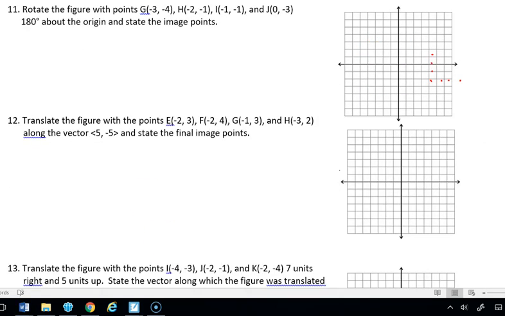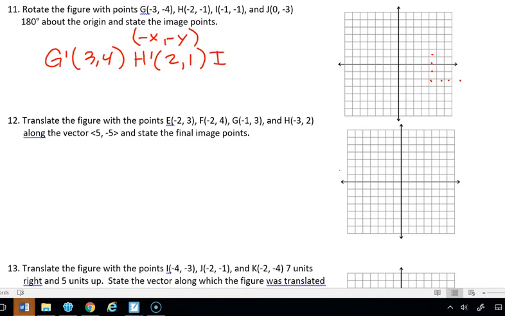With number 11, it says rotate the figure with points G, H, I, J 180 degrees about the origin and state the image points. Okay, so here again, we're going to write our rule first, and our rule is going to be negative x, negative y, and that really just means we're changing the signs of everything. So our G prime is going to be 3, 4. Our H prime is going to be 2, 1. Our I prime is going to be 1, 1. And our J prime is going to be 0, 3.